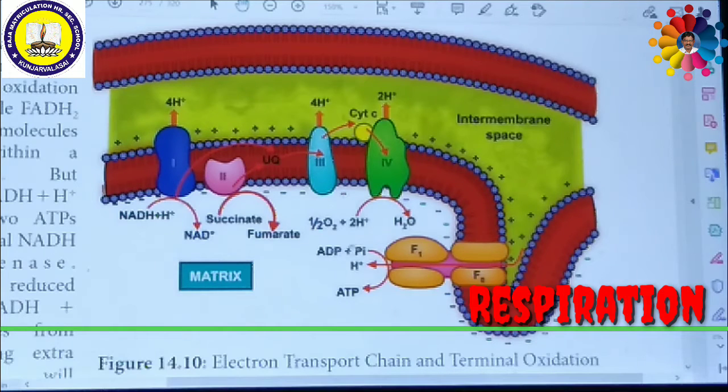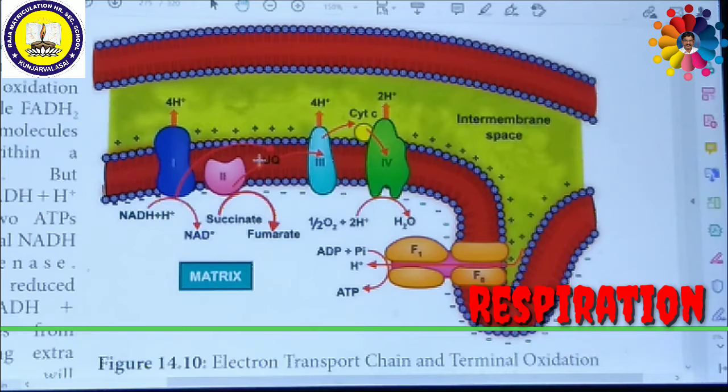Look at this picture. The first complex is shown in dark violet color. Originally it will not be violet; it is colored this way to make it easy to understand. So this is the first complex. Then the pink color is the second complex, the blue color is the third complex, and the green color is the fourth complex. In this way, the four important multi-protein complexes are there.